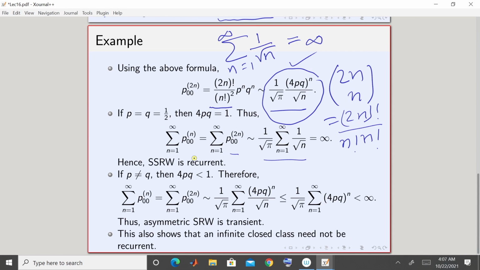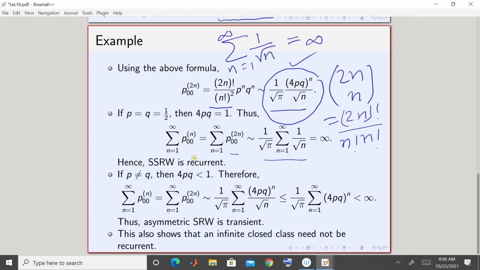If that is true, then 0 is recurrent, because you have already seen that a state i is recurrent if and only if the summation of p_ii n equals infinity, and if it is finite, then it is transient. Here we have shown that the summation of p00 n is equal to infinity, so 0 is recurrent.